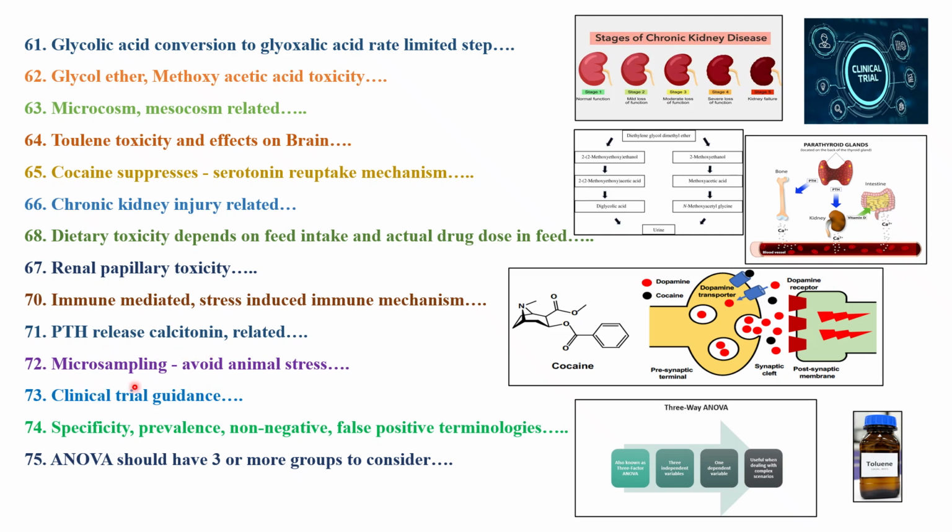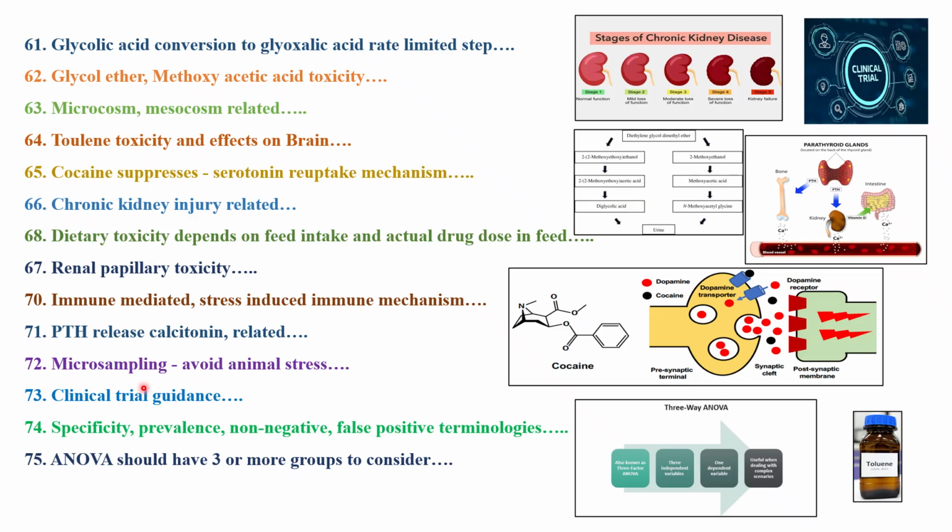Next question was with respect to micro sampling to avoid animal stress. Here you need to remember the 3R principles: reduce, refine, replace. In the case of refinement, there should be changes in the process, in the way we are carrying out a certain experiment.